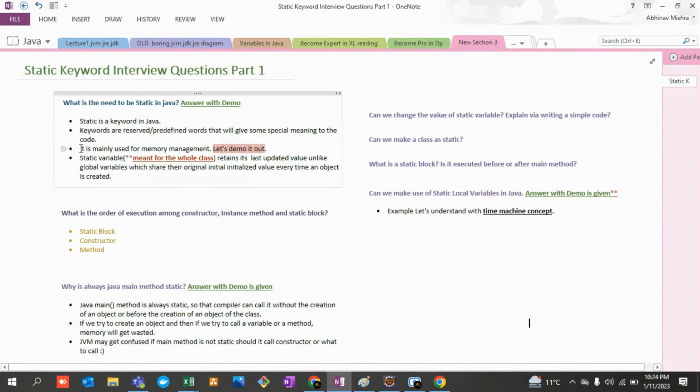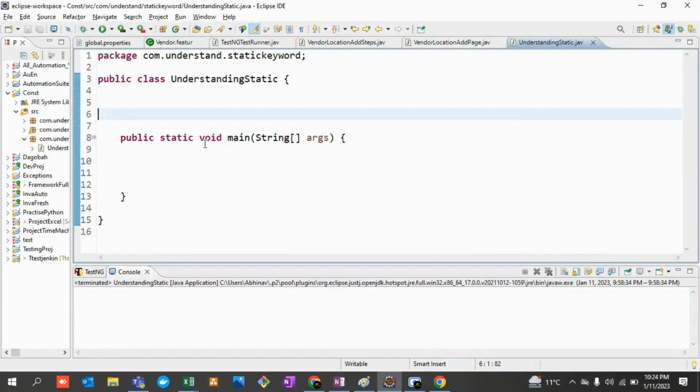The third thing is why this concept came, why the static keyword even came into existence. It is mainly used for memory management. So what is memory management? Allow me to give a small demo, but for that you need to pay very close attention. Let's say I'm going to define an integer a equals, let's say, 20. So what kind of variable is this? This is a global variable of non-static type.